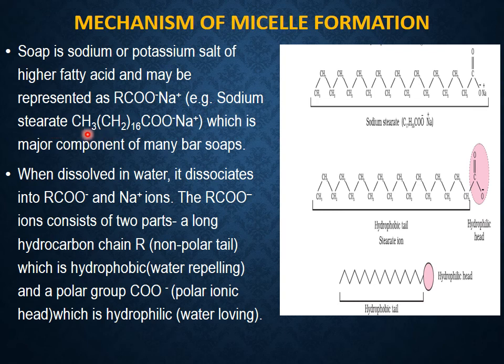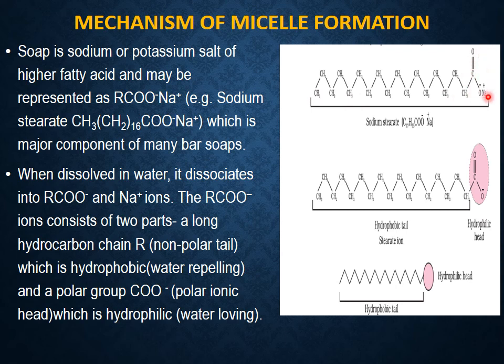The formula of sodium stearate soap is CH3(CH2)16COO minus Na plus, which is a major component of many bar soaps. Let's see the structure of sodium stearate soap. In sodium stearate soap, from this point to this point is the long hydrocarbon part. So in the general representation, the letter R indicates the hydrocarbon part.